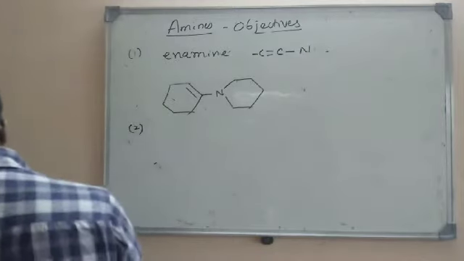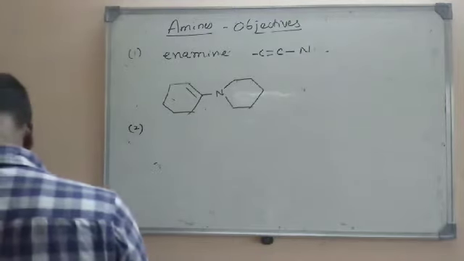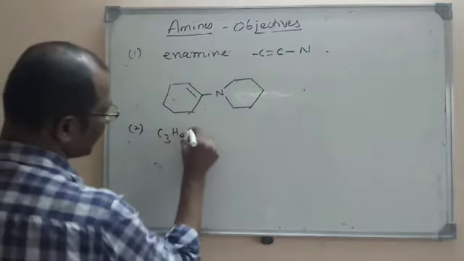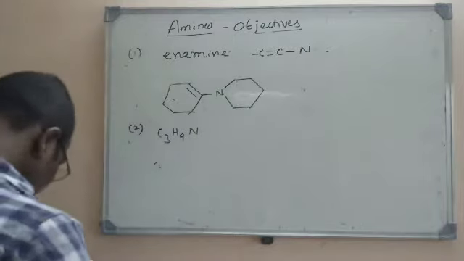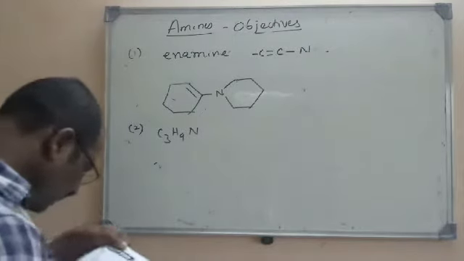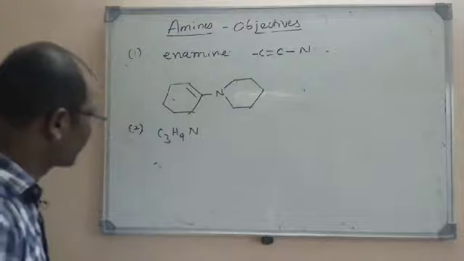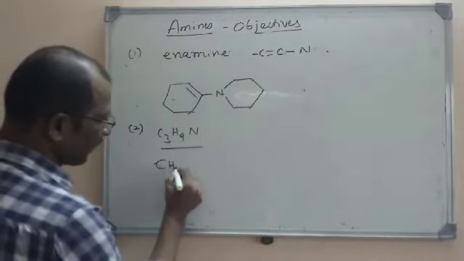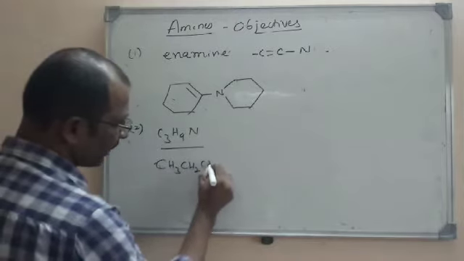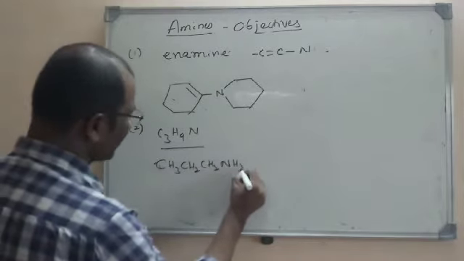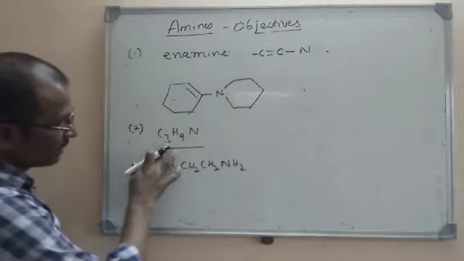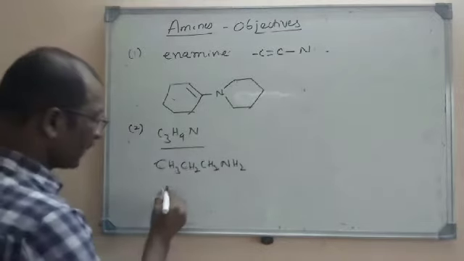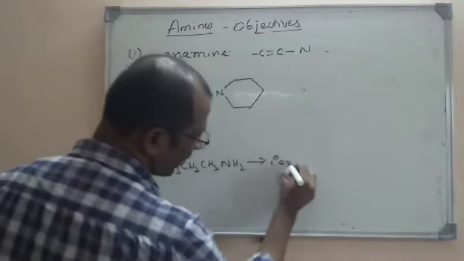Let us go for question number 2. C3H9N represents primary amine, secondary amine, tertiary amine, or all of these. Actually, it can be written as a primary amine. What is a primary amine? A primary amine will have NH2 as the functional group. There are 3 carbons and 9 hydrogens: CH3, CH2, CH2, NH2. It's a primary amine here.